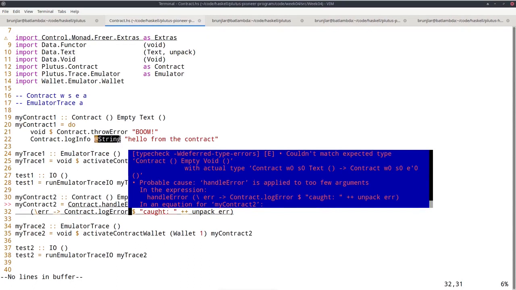Here I had to tell the compiler that this little string is a string and not text or byte string. Here, the compiler can deduce that automatically because of this unpack. So it knows unpack is of type string. So this here must also be of type string, otherwise I couldn't concatenate the two. So this is of type string, so it knows I'm invoking log error at type string.